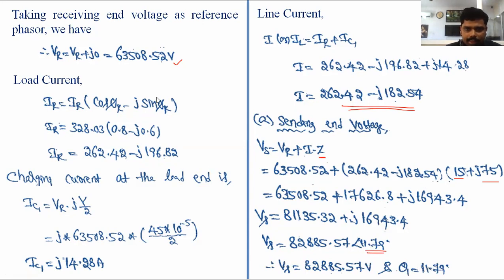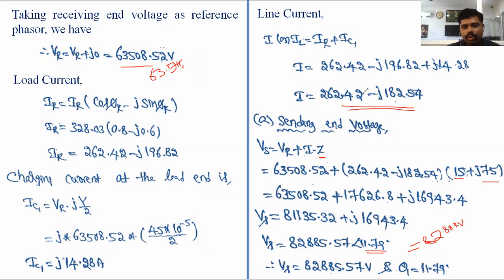We can simply write the Vs as 82.88 kV. Now compare the sending end voltage and the receiving end voltage. Generally the sending end voltage is the higher value and the receiving end voltage is the lower value. What is the receiving end voltage? 63.5 kV. That is, Vs is greater than VR, so our system is satisfied. Now we have found the sending end voltage.